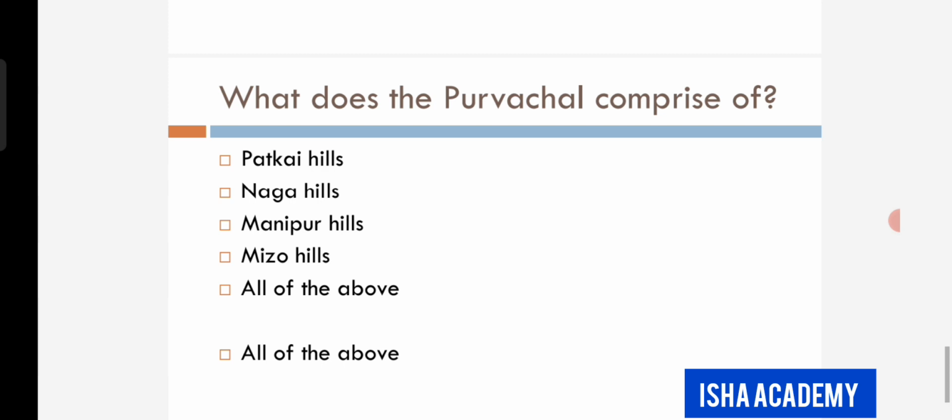Another question. What does the Purvachal comprise of? The options are Patkai Hills, Naga Hills, Manipur Hills, Mizo Hills, all of the above. The answer is all of the above.